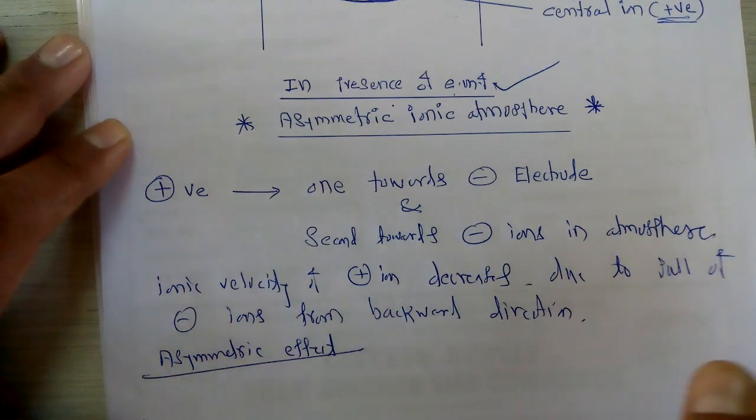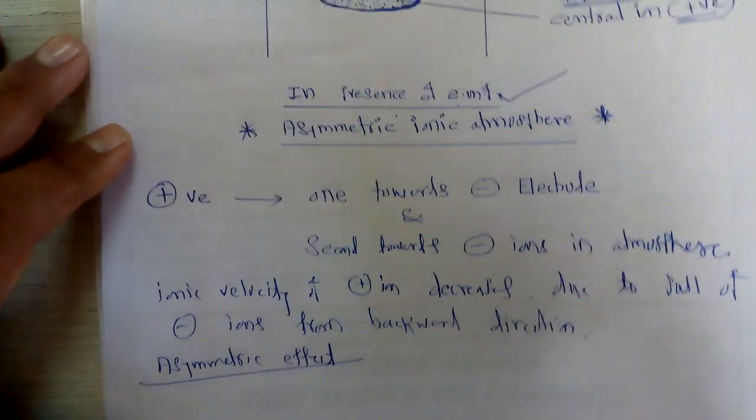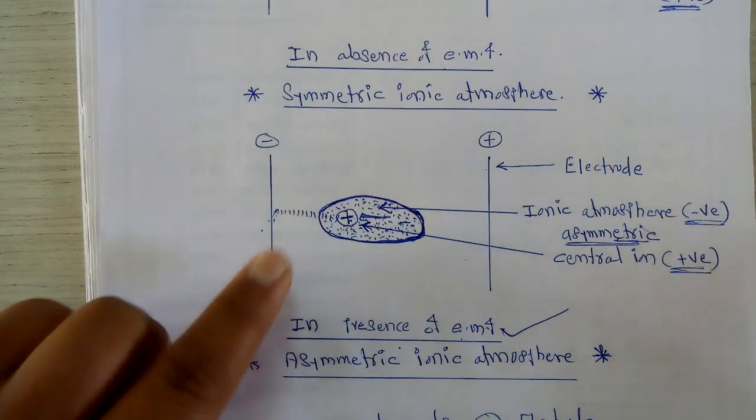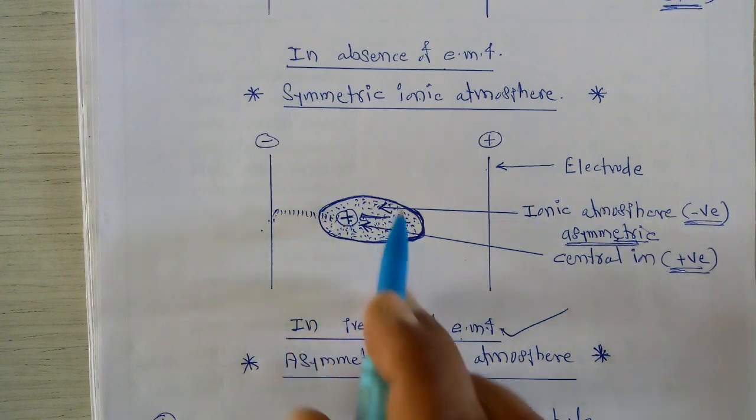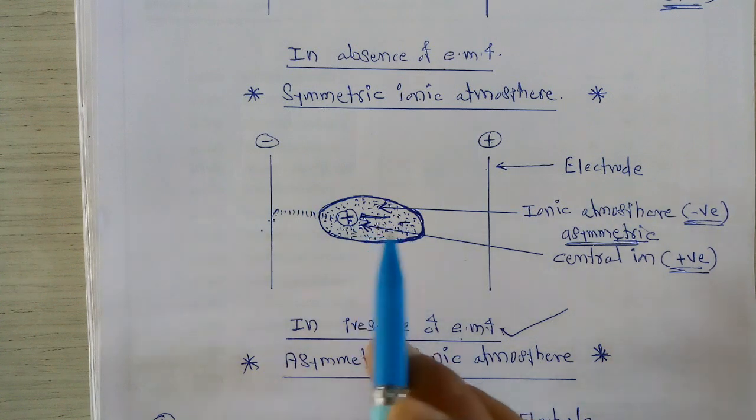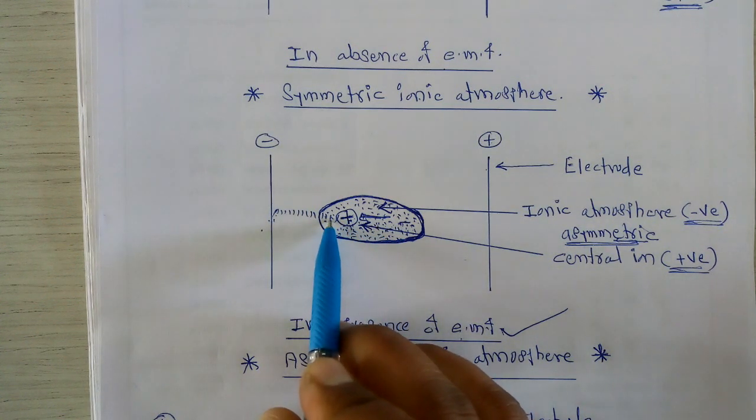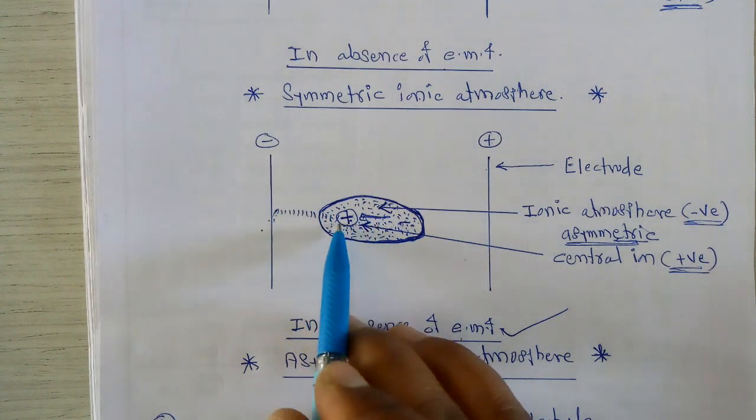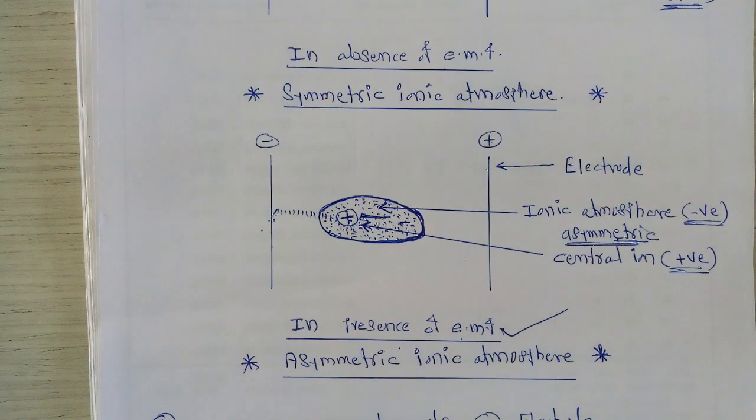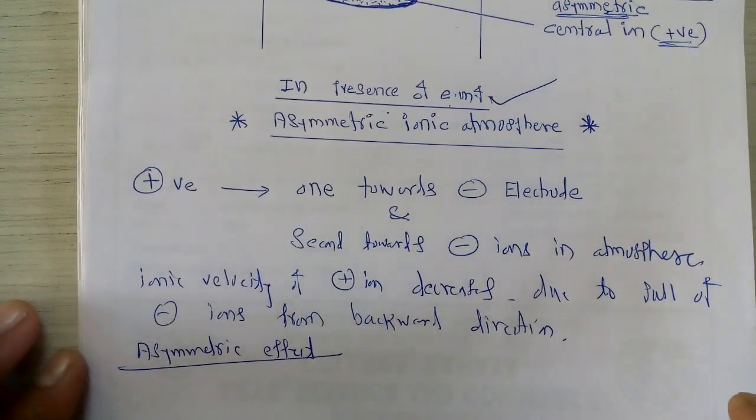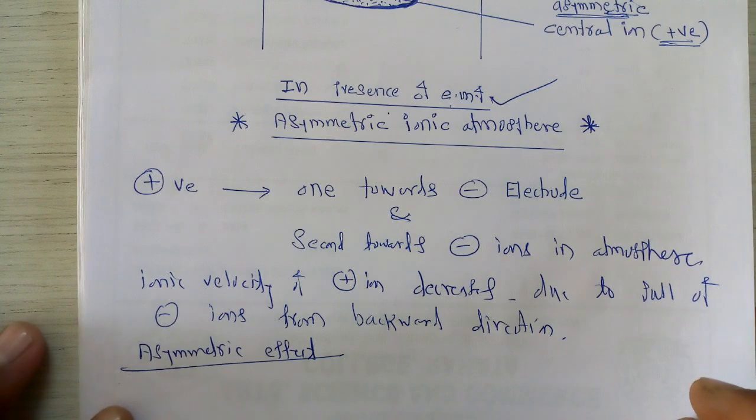This is called the asymmetric effect. Why is this asymmetric? Because the velocity of these positive ions gets decreased due to the unsymmetric ionic atmosphere. From the backward side, more negative ions are present, while from the front side, very few negative ions are there, due to which this is an asymmetric ionic atmosphere. Due to such an unsymmetric ionic atmosphere, this is called the asymmetric effect, and this asymmetric effect is responsible for slowing down the ionic velocity of the positive ions.